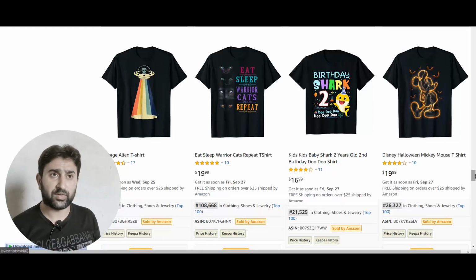And even if you don't find out that it belongs to a movie or quote, but somehow the way the design of that particular shirt is made gives you a feeling that this must belong to some kind of movie or maybe a song, then you should avoid it. Again, you will find a lot of shirts that have higher ratings and a low BSR, and you think that they are selling well, but that is not actually a good idea.